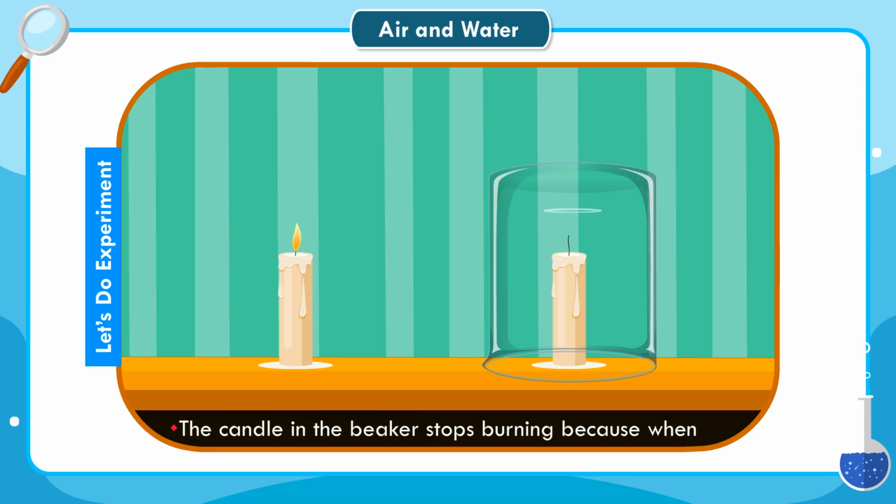The candle in the beaker stops burning because when the burning candle is covered with the beaker, the oxygen supply from the air is cut off. Once all the oxygen inside the beaker is used up, the candle stops burning. The other candle continues to burn because it gets oxygen from the air. This shows that oxygen is necessary for burning.